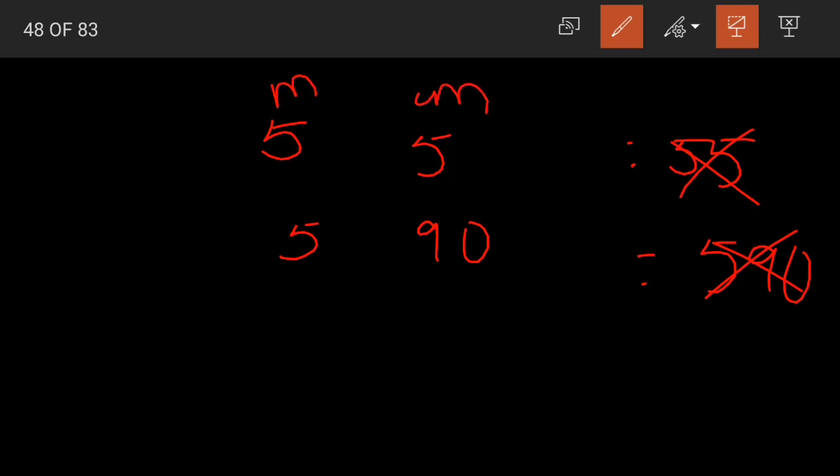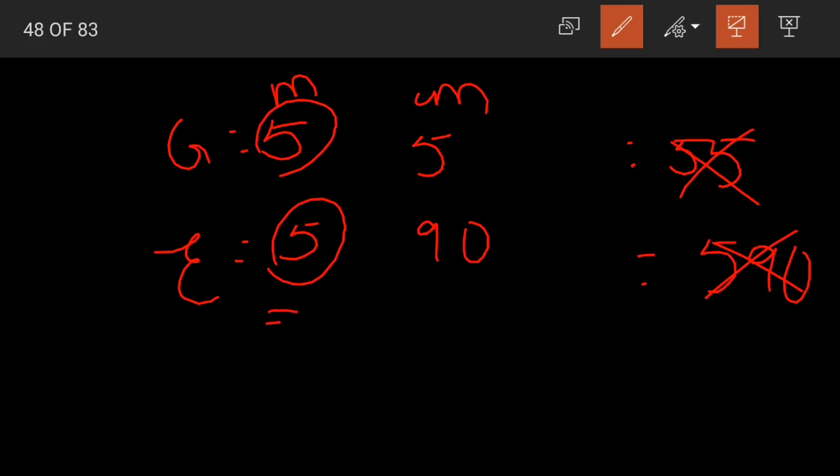First we check the meters. If we check the meters, this is the giraffe and this is our elephant. The height of both the given animals is the same in meters. Both are 5 meters. But when we move to our centimeter part, one is only 5 centimeters and the other's height is 90 centimeters.